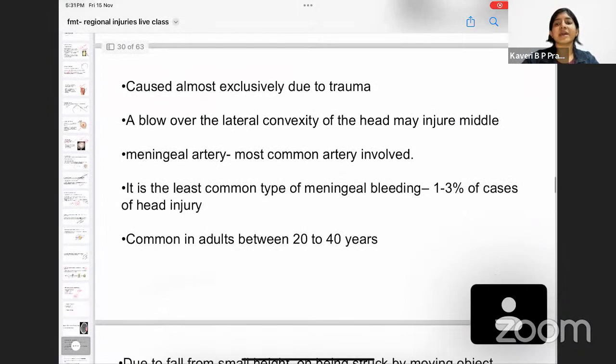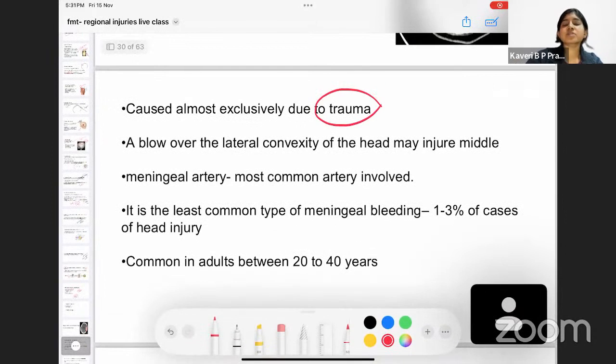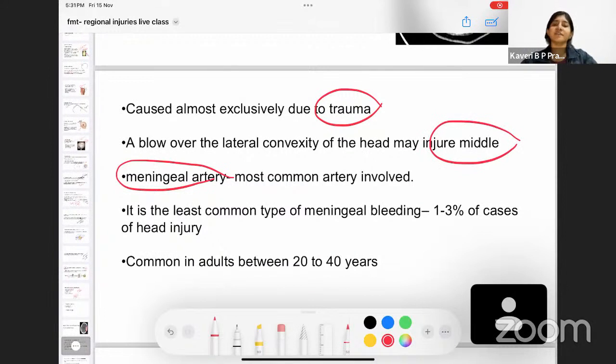So how is an extradural hemorrhage caused? It is caused mainly because of trauma. A high impact trauma is going to cause an extradural hemorrhage. A blow over the lateral convexity of the head. These two are the lateral convexities of the head. Whenever a blow is given to one of these convexities, there could be injury of the middle meningeal artery, which might cause a lot of bleeding, causing extradural hemorrhage. Remember the cause. One of the important questions that might come as your MCQ is: what is the blood vessel involved in extradural hemorrhage? It is the middle meningeal artery.